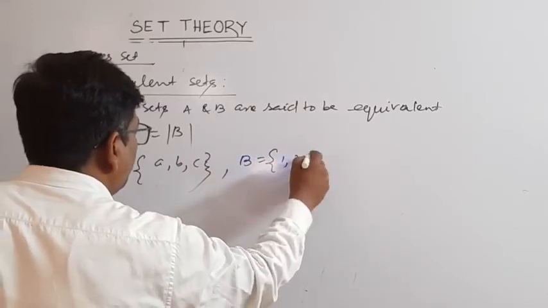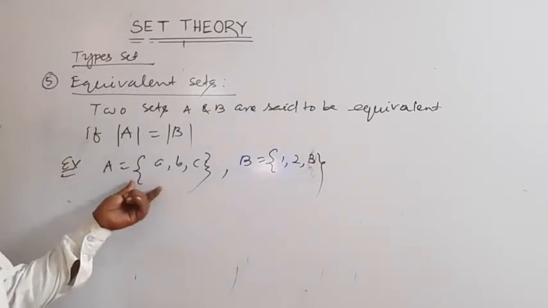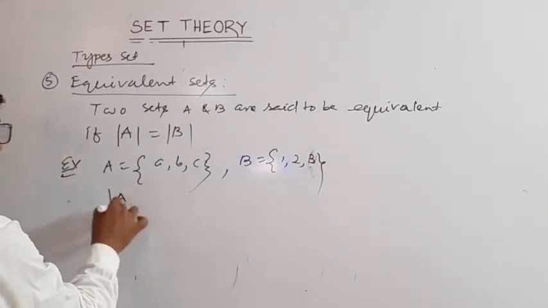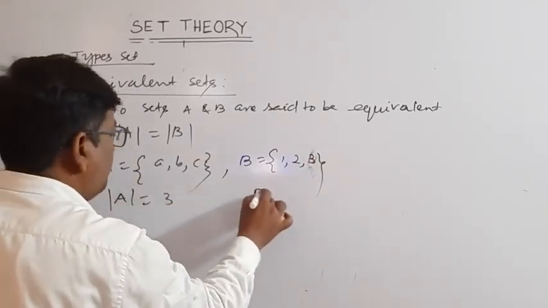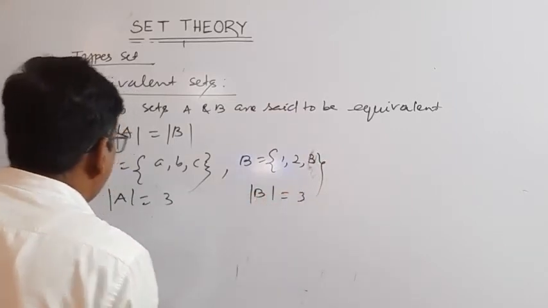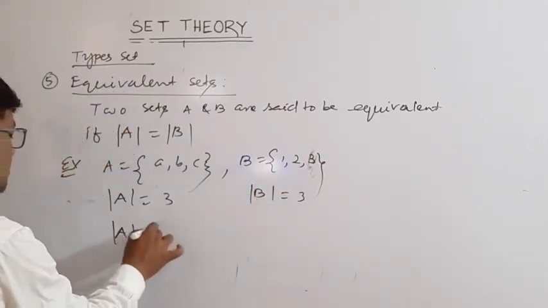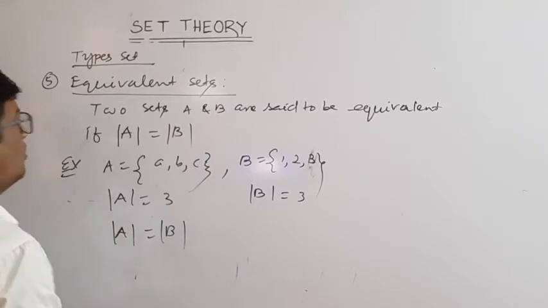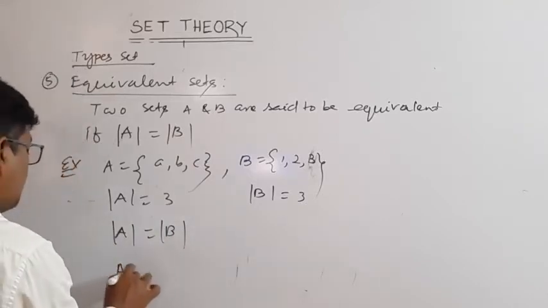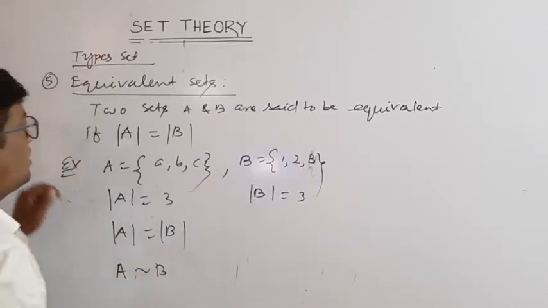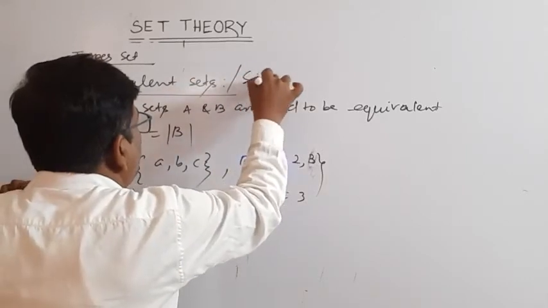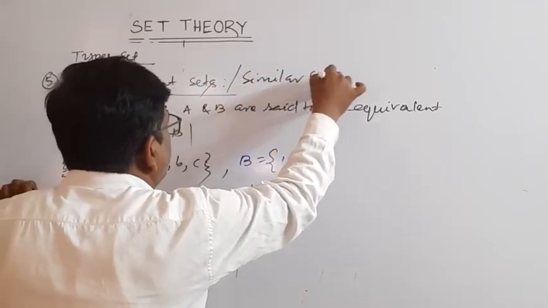The number of elements here is 3 in each, so the cardinality of A is equal to the cardinality of B. So A is similar to B; we can say similar set.